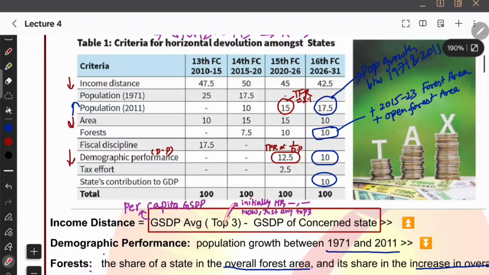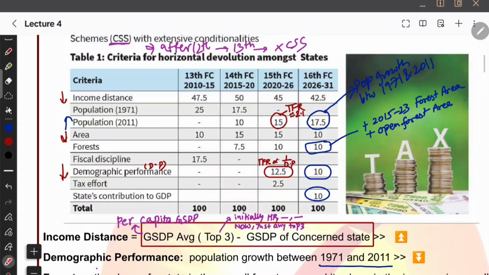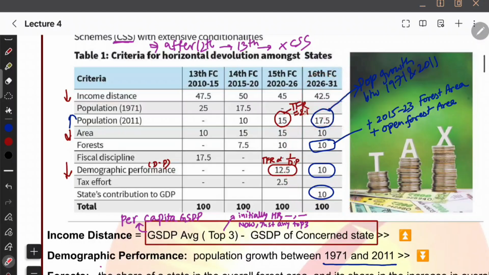Initially, I think it used to be Haryana and some other states. Now they removed it and made it the top 3 performing states. That is a good parameter, and they are taking a weightage of 42.5. So they reduced this income distance weightage. But nevertheless, among all of them, this is the highest weightage. Okay, income distance: initially it used to be 45, now it was reduced to 42.5.